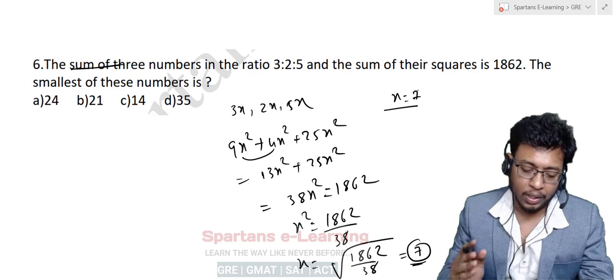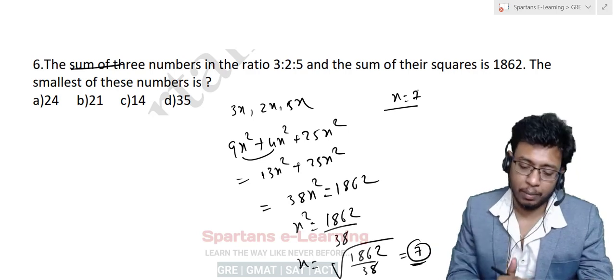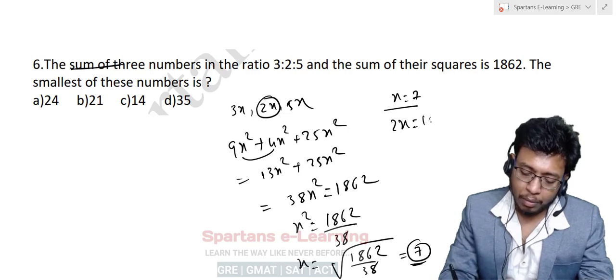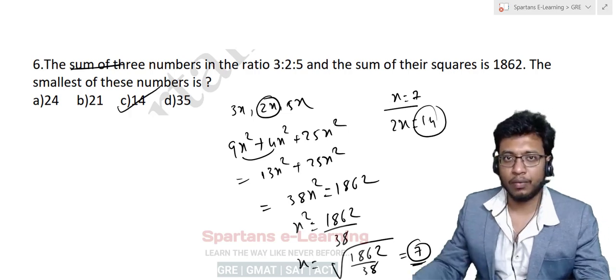You are asked to find the smallest of these numbers. The smallest of these numbers will be 2x. So 2x is nothing but 14. That's it. So the answer will be 14 for this, right?